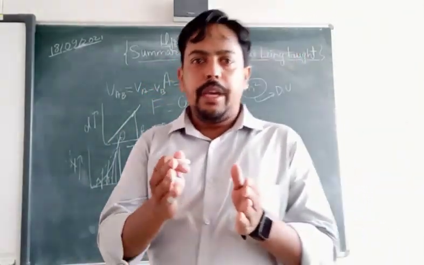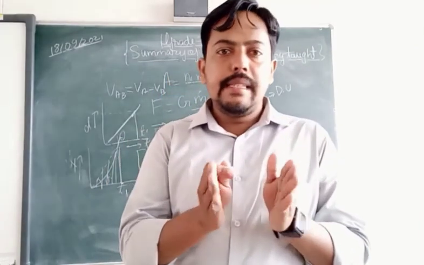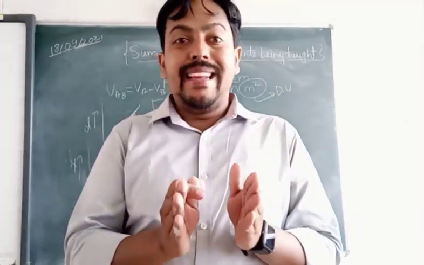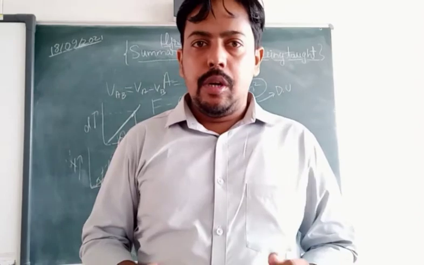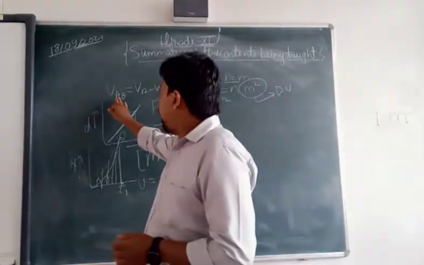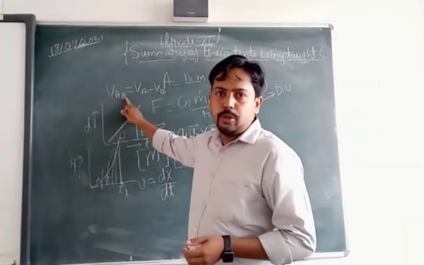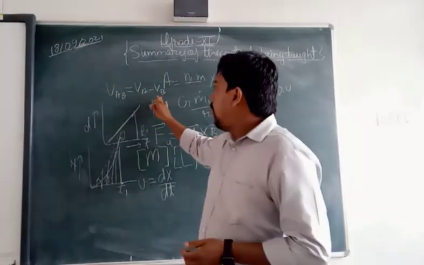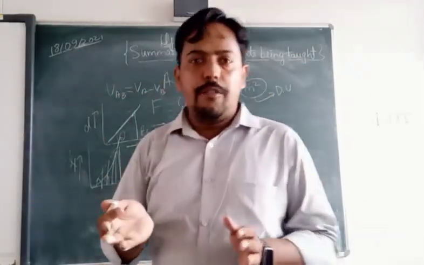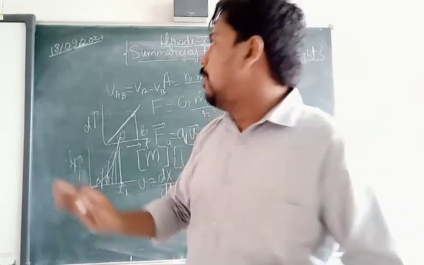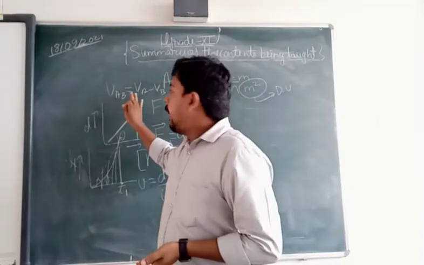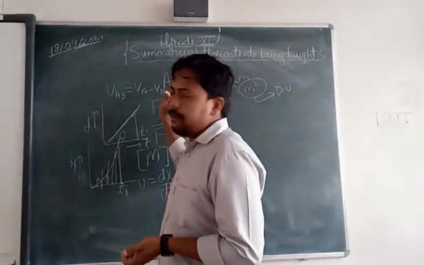I gave you the example of two trains moving with different velocities in the same direction. Similarly, the velocity of B with respect to A, VBA, will be VB minus VA.